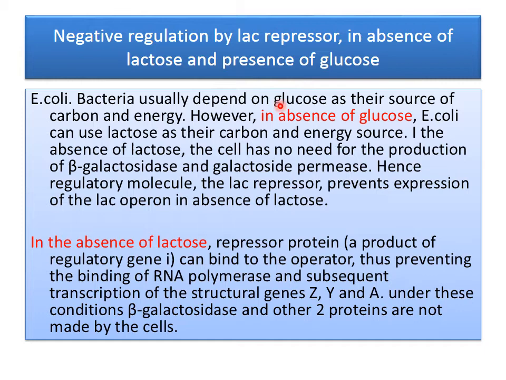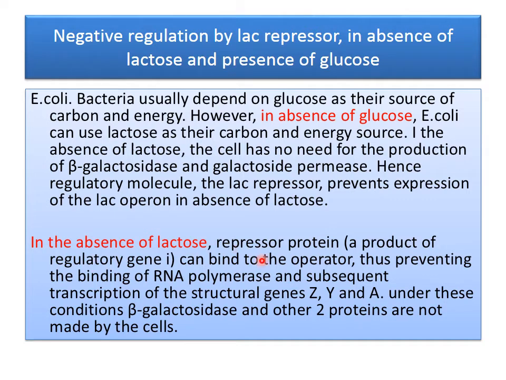Now we come to the first, negative regulation by lac repressor in the absence of lactose and in the presence of glucose. So in the presence of glucose, the bacteria E. coli depends on glucose only. However, if glucose is absent, they use lactose for energy, and otherwise the cell has no need for the production of beta galactosidase and galactoside permease. Hence, the regulatory molecule, the lac repressor, prevents expression of the lac operon in the absence of lactose.